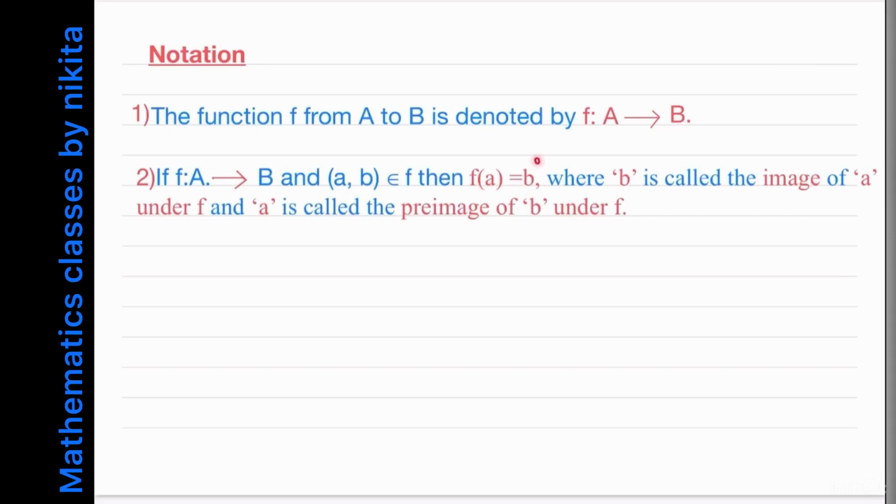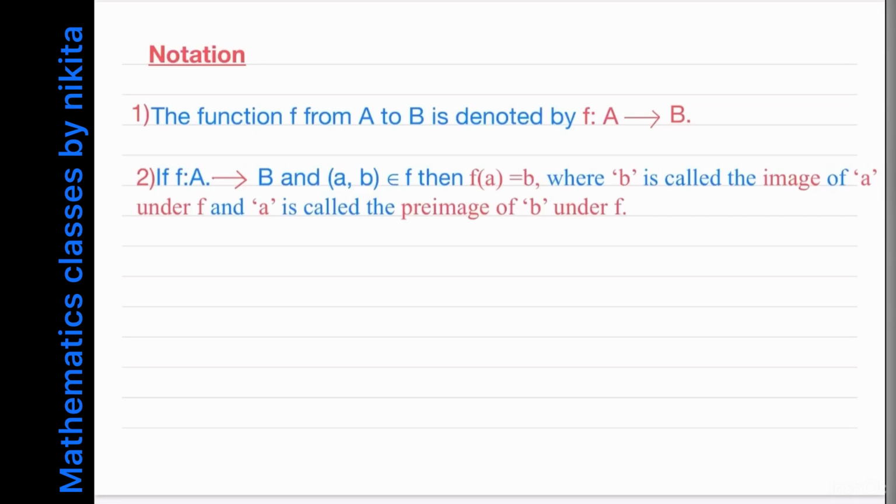Okay, so this is another notation. This small a is called the pre-image of b under f, and this b is called the image of a under f.